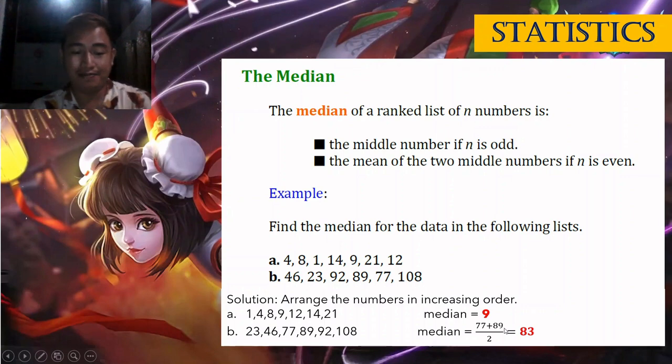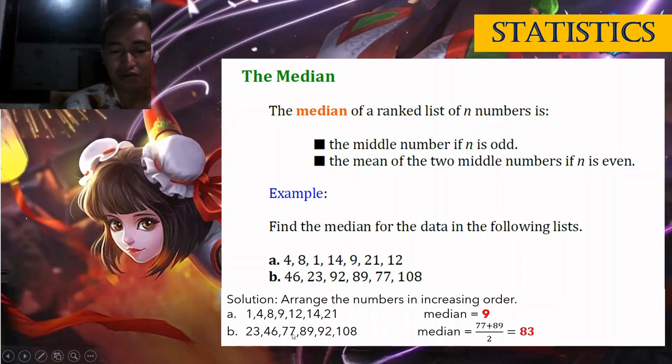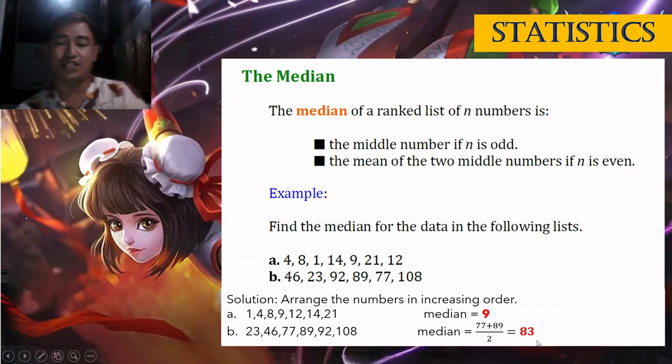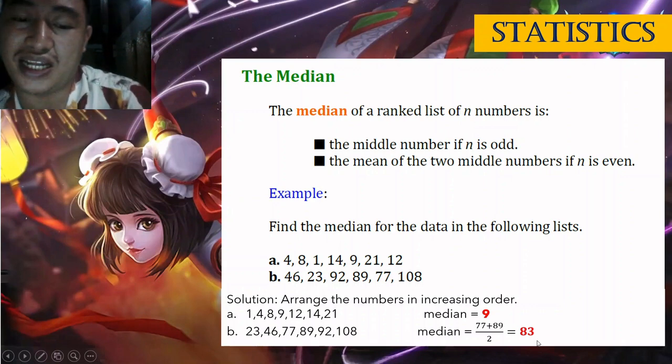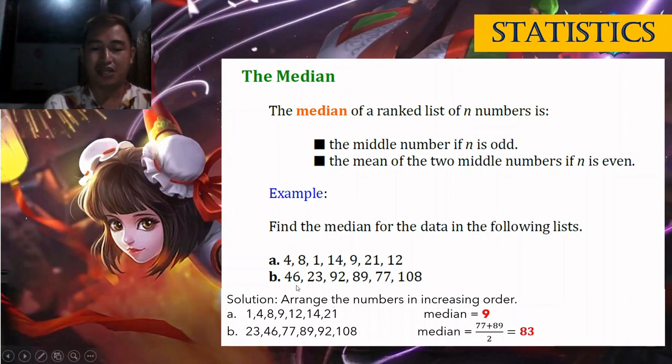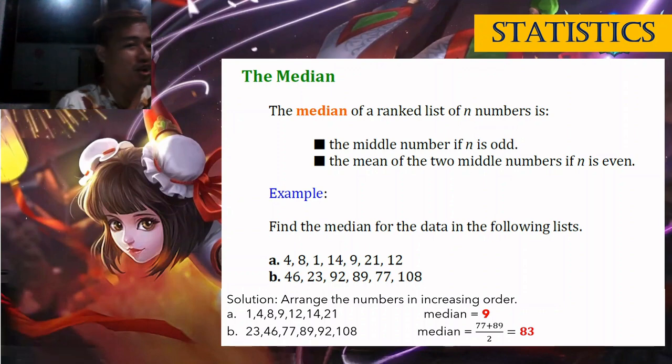Okay, for B, we have 6 numbers. So there are two in the middle, which are 77 and 89, after arranging them all. So we add 77 plus 89 and divide by 2, and the answer is 83. So 83 is the median. It's not directly one of the numbers in the list, which is okay.